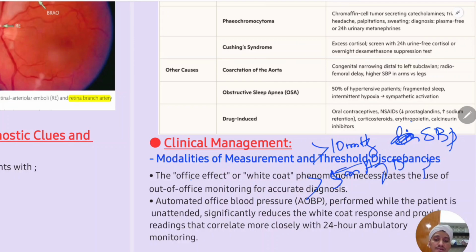Again, you should measure the BP, and you should take the last two BP measurements that have less than 10 mmHg systolic BP difference or less than 5 mmHg diastolic BP difference. Till that time you should go on measuring.